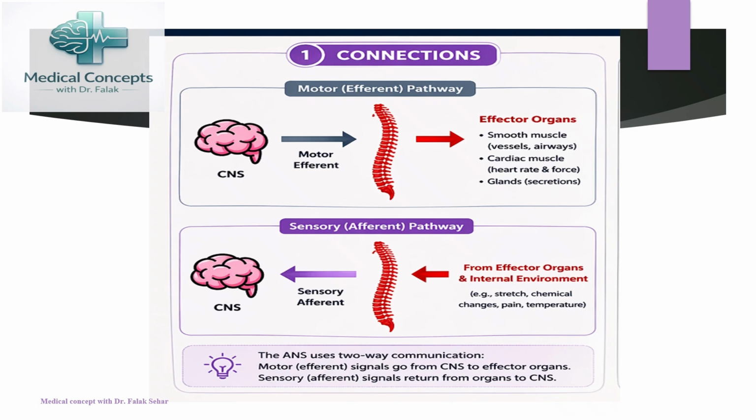Now coming to the connections of the autonomic nervous system. Suppose that this is the central nervous system, this is the autonomic nervous system, and here you will find various types of effector organs. The autonomic nervous system is actually a two-way communication system that is continuously receiving signals from the central nervous system, and then these signals pass to the effector organs. Similarly, signals from the effector organs reach the central nervous system by means of the autonomic nervous system, and thus the process goes on.